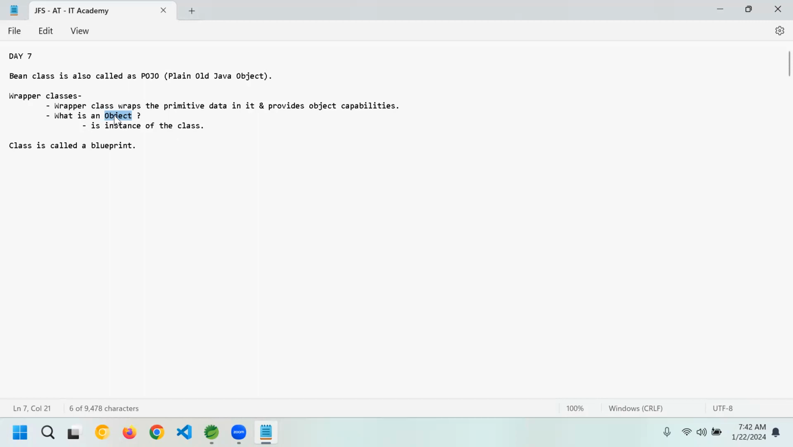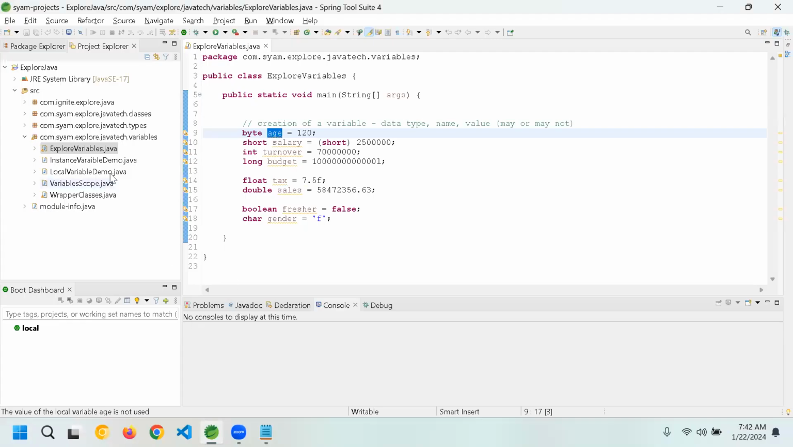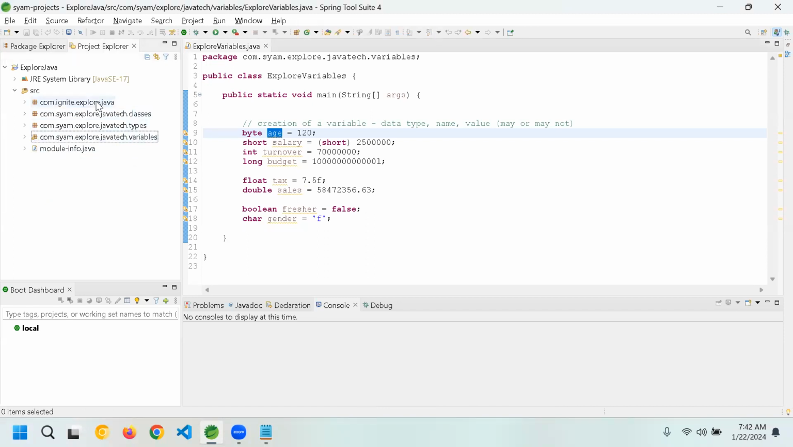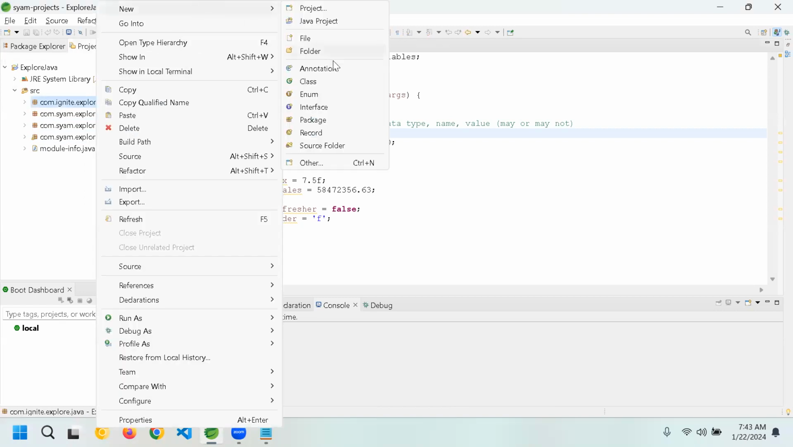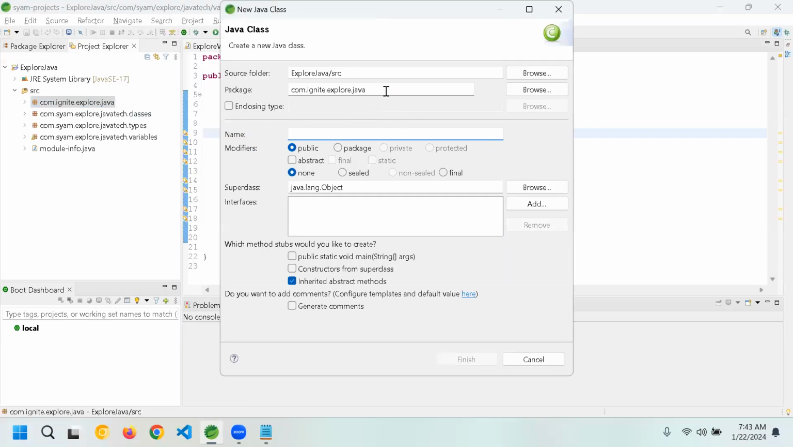Now, coming back, every class in Java extends a super class called Object. This is not our instance or an object. Let me go here and create a new class and show you. Let's say I'm creating a new class, com.ignite.explore.java, right click, new class. For this class, first I'm adding it as a package, wrapper classes.